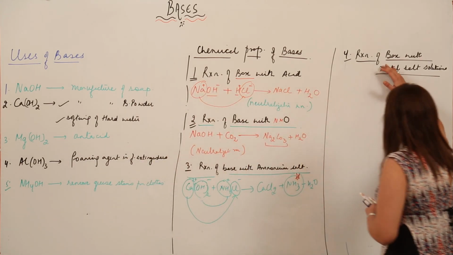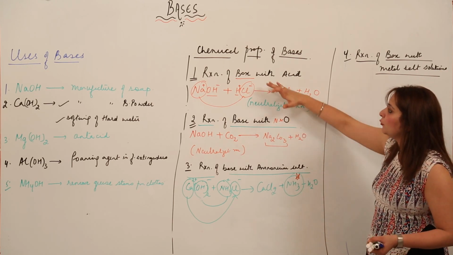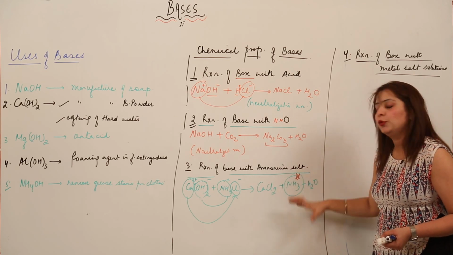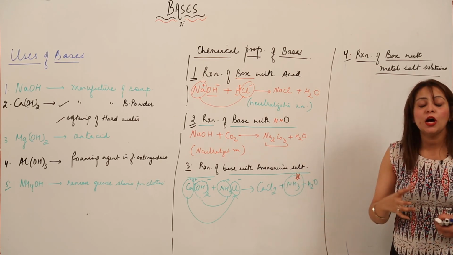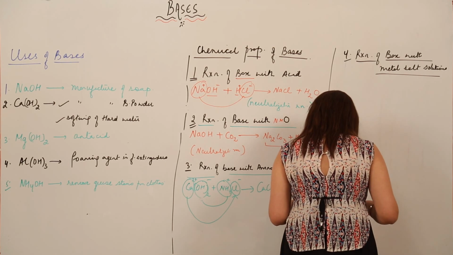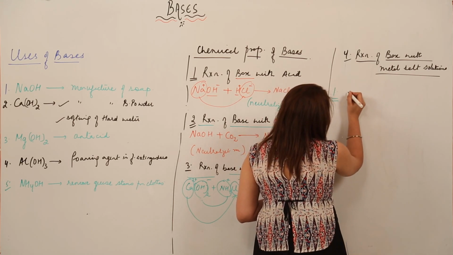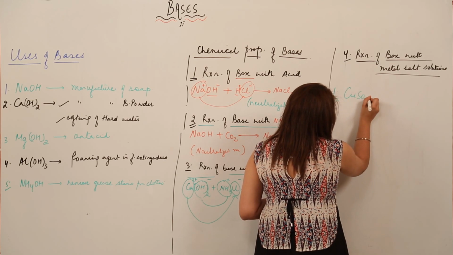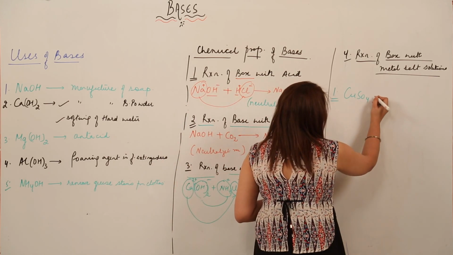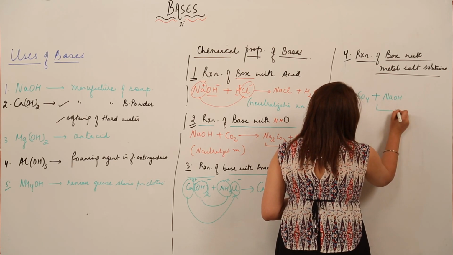Now we have the reaction of base with metal salt solution. See, we have done the reaction of base with acid, the reaction of base with non-metal oxide, and the base with the ammonium salt. Now the fourth property is how the base reacts with the metal salt solution. So what happens when the base reacts with a metal salt solution? Suppose I have CuSO4 as the metal salt solution. You know that CuSO4 is copper sulfate, and I am reacting it with a base. Suppose I am reacting with NaOH. So what am I going to get?